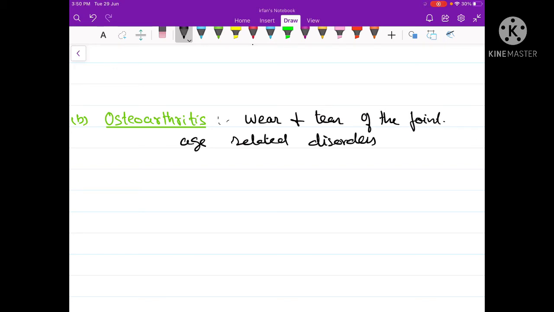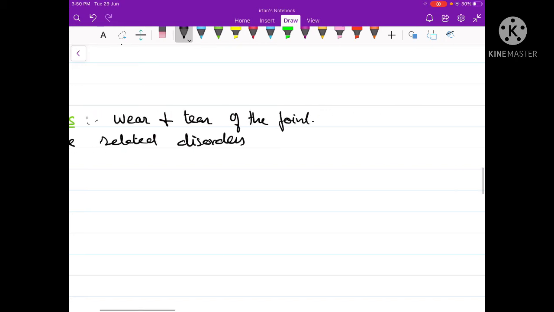Due to the continuous wear and tear of the joint, the cartilage that covers the free ends of the bones, the ends of the bones which make the joint, is gradually being eroded. The erosion of the cartilage exposes the bony ends, making the joint very painful. So this type of arthritis is called osteoarthritis.